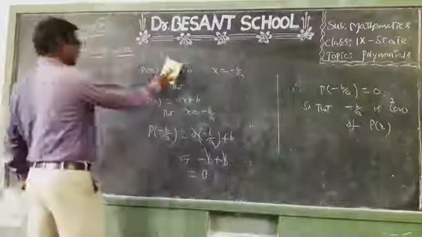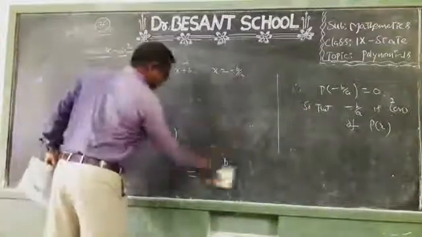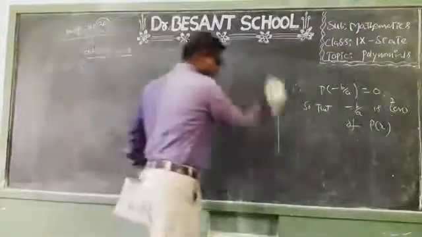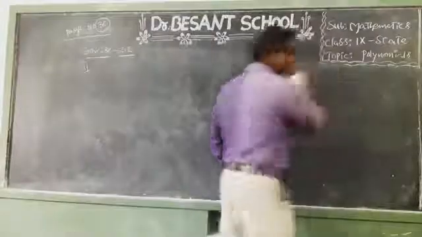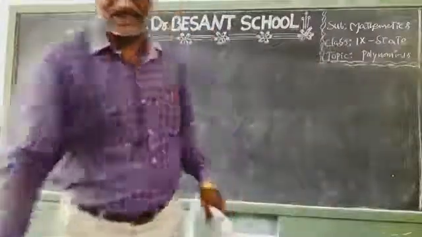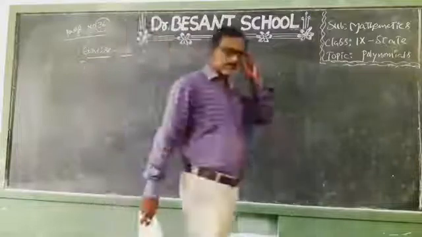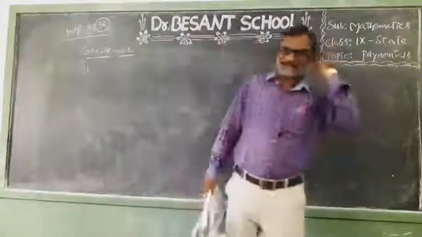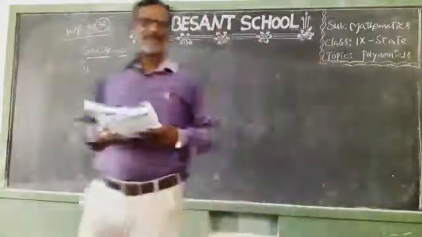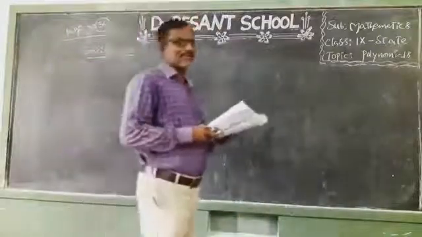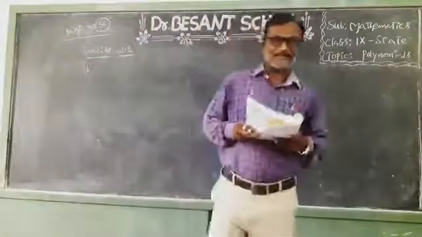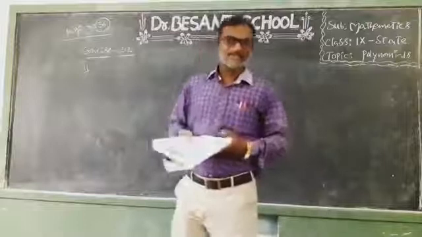Okay children? Yes children, did you understand this one? In today's class, I have explained the last Roman from exercise 2.1, and also from exercise 2.2 the first Roman and second Roman and some of the problems from the third Roman. I hope you have understood all these problems. Okay children, today's homework is to complete all these again in the classwork as I have explained in today's class. Okay children, thank you one and all.